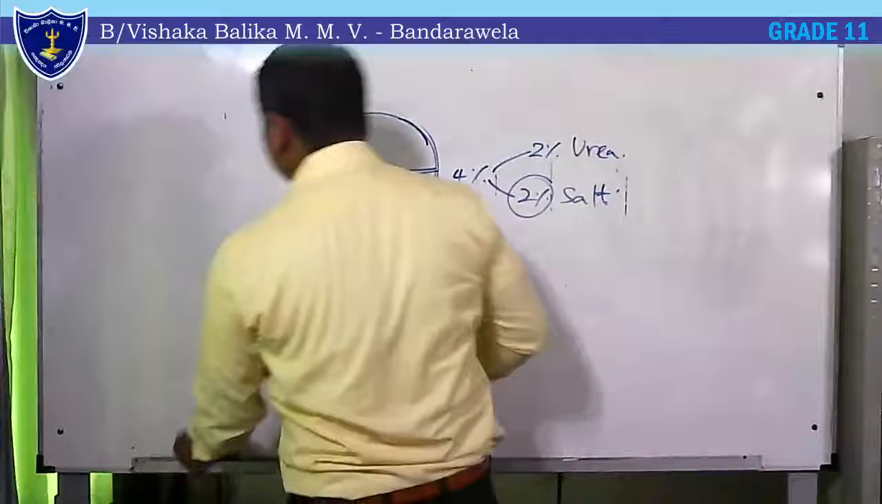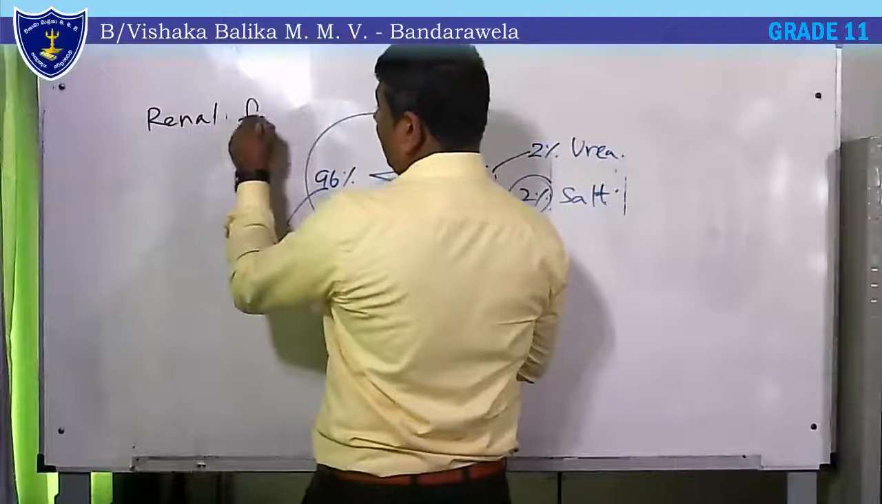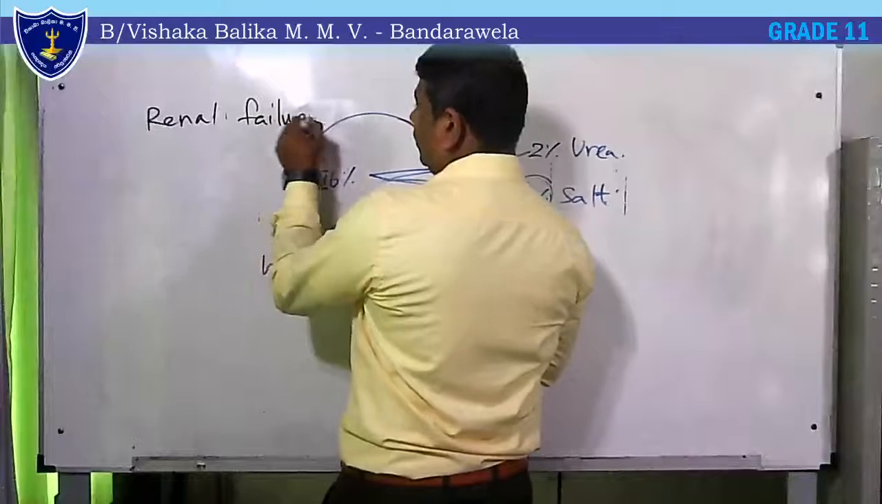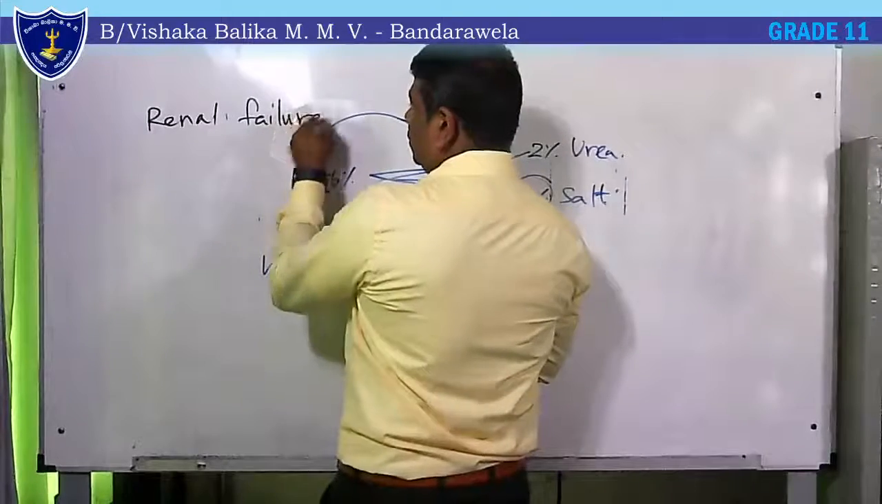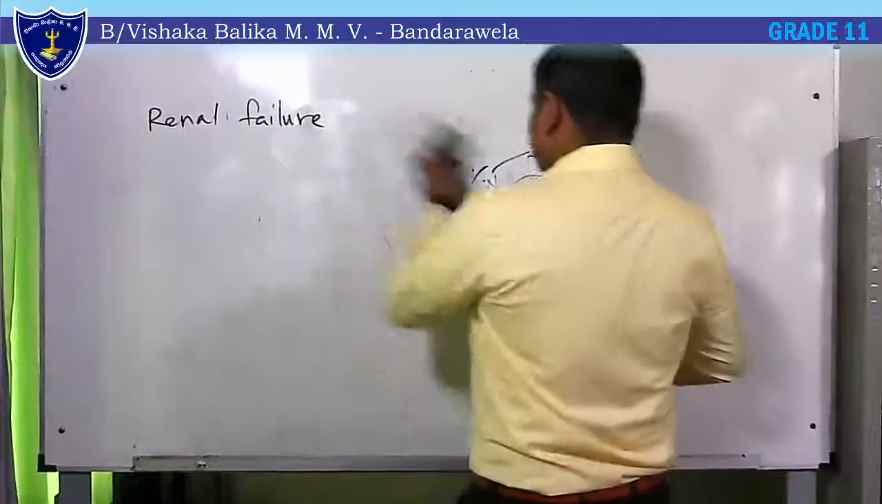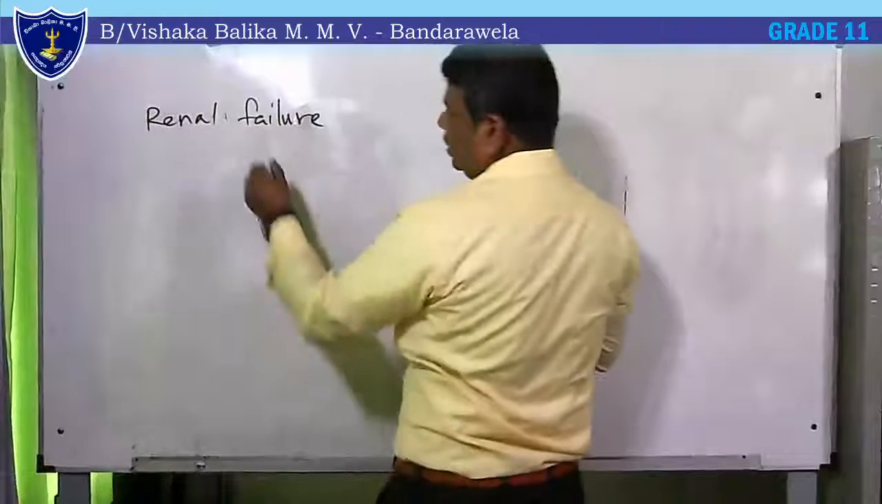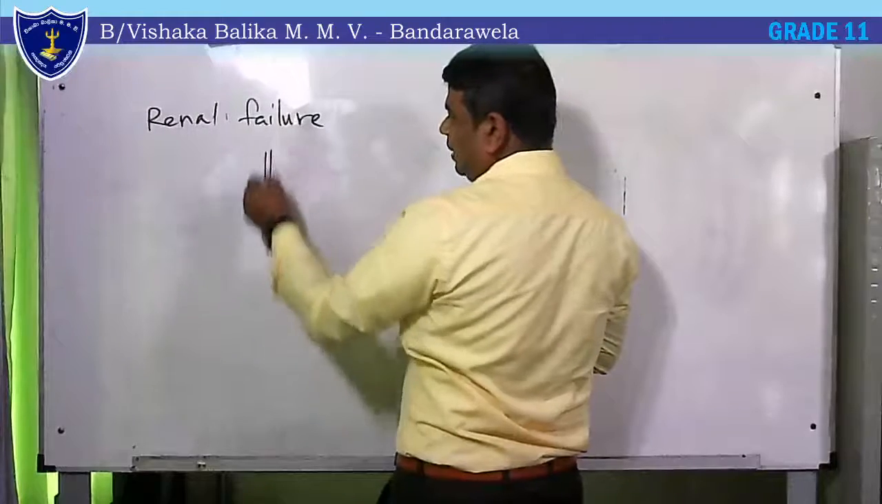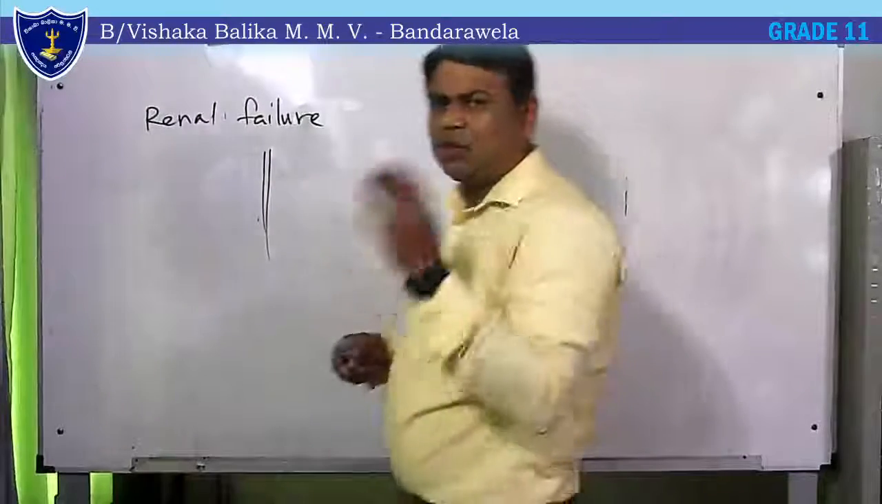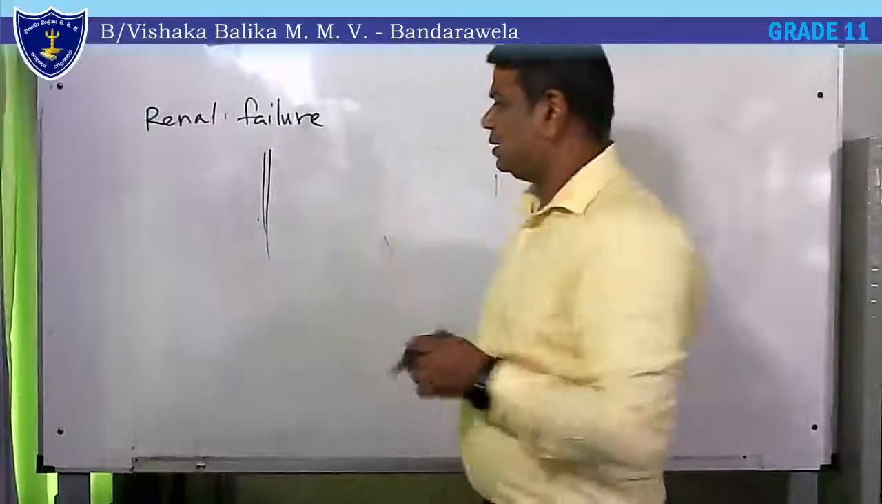What is renal failure? It occurs due to this. The nephron tubules, there are millions of nephrons in our kidney. They are really tiny, right?